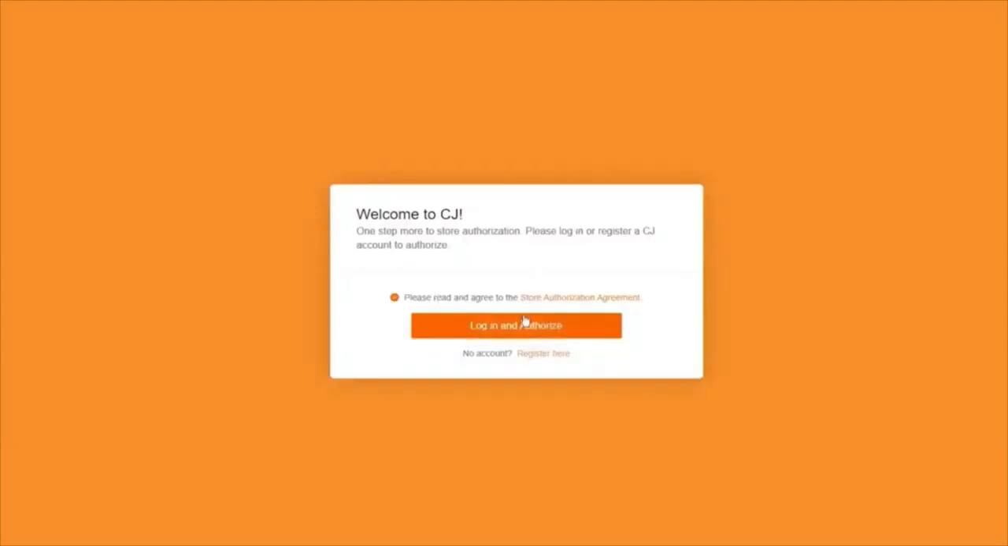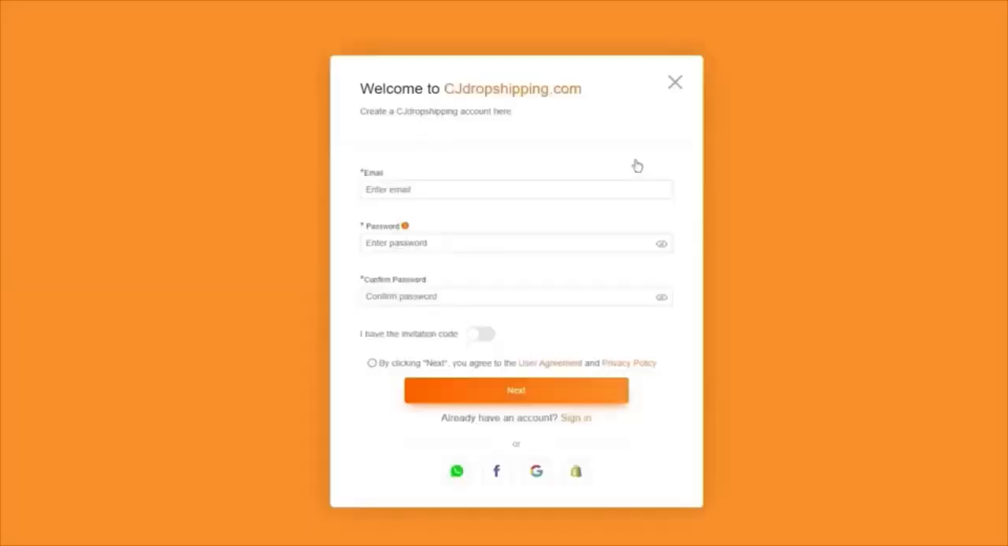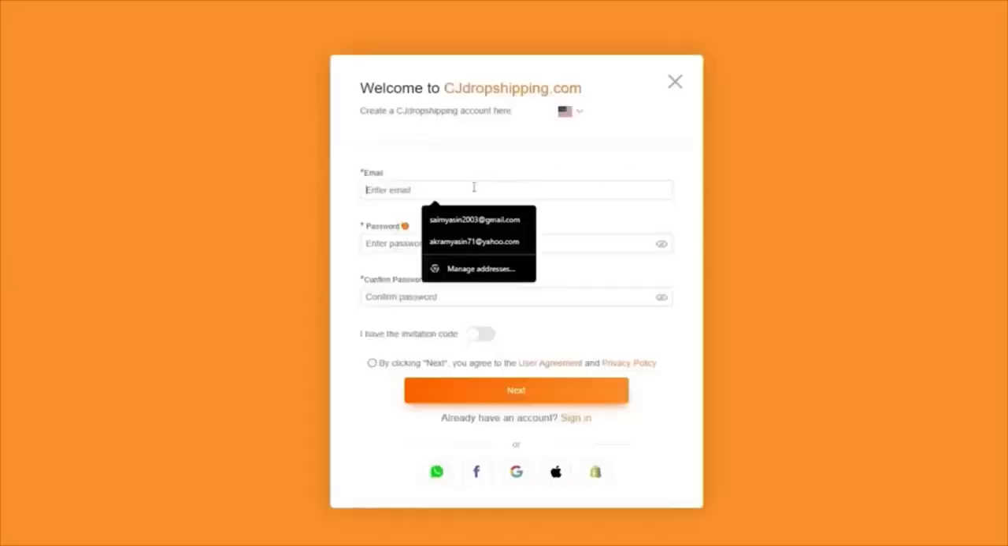We're going to click on login and authorize. If you have an account, you're going to do that. Or if you don't, you're simply going to go ahead and sign up. Sign up process is pretty simple. You're going to add an email. Then you are going to go ahead and add a password for yourself.